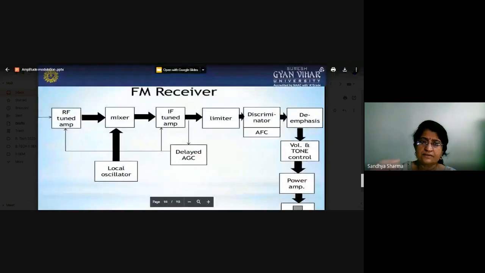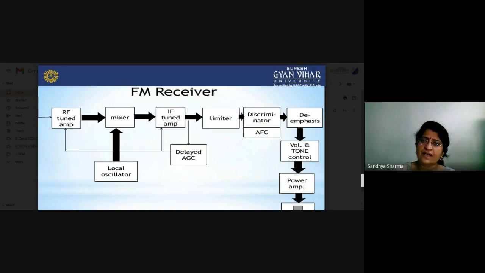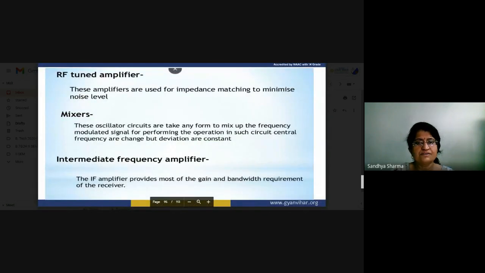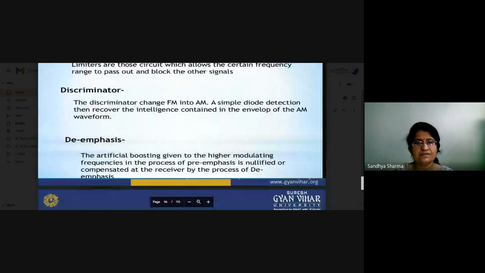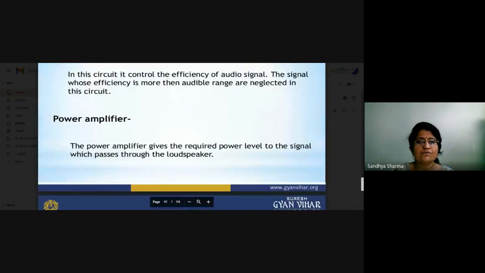After that particular generation of our signals, what will happen here? What type of processing will be performed in our FM receiver? First of all, the RF tuned amplifier is used to select the perfect frequency. We use the mixer for converting our frequency ranges into the intermediate frequency ranges. There is a limiter: if there is any amplitude fluctuation, it can be removed in the limiter part. Then the discriminator, the detector part, and after that we pass it through the de-emphasis. These are the components which we have to use, and I also described the limiter, discriminator, and emphasis. Now the power amplifier.